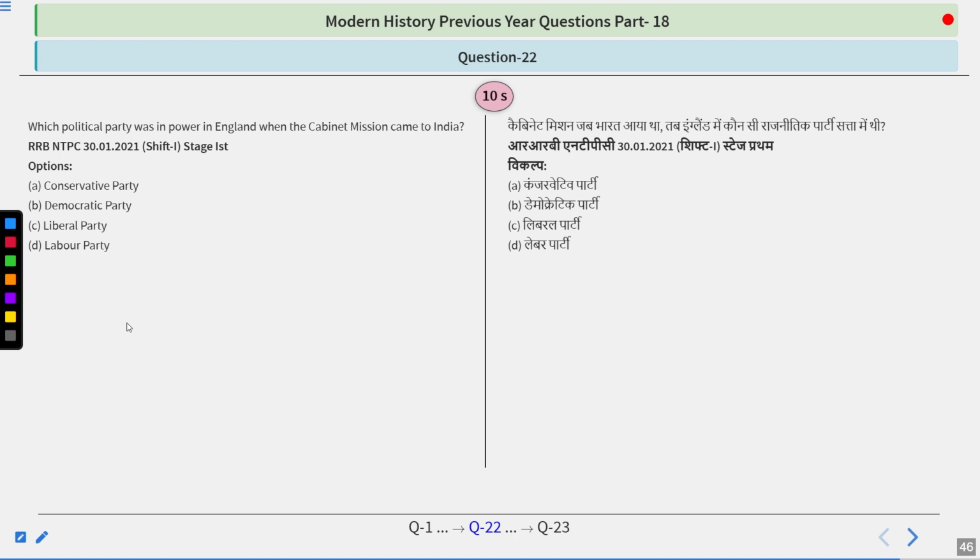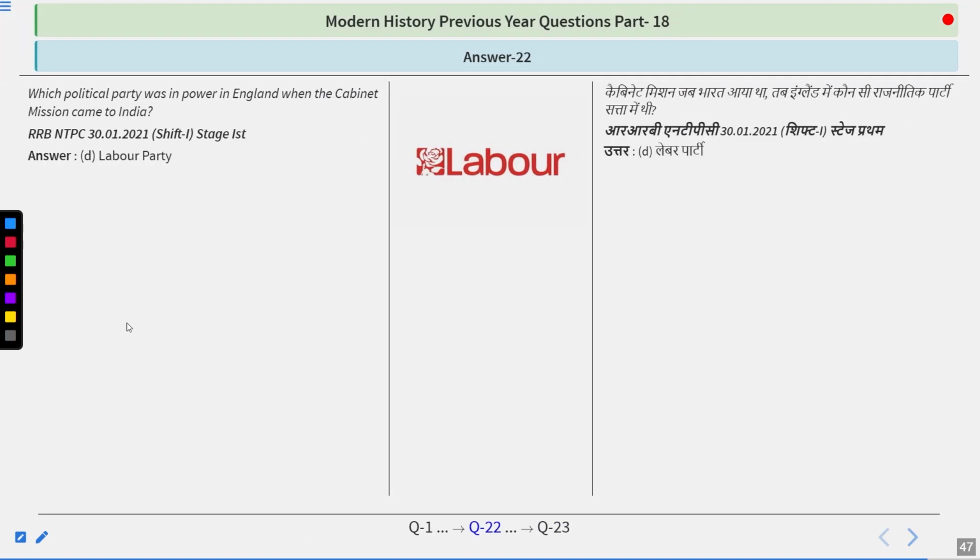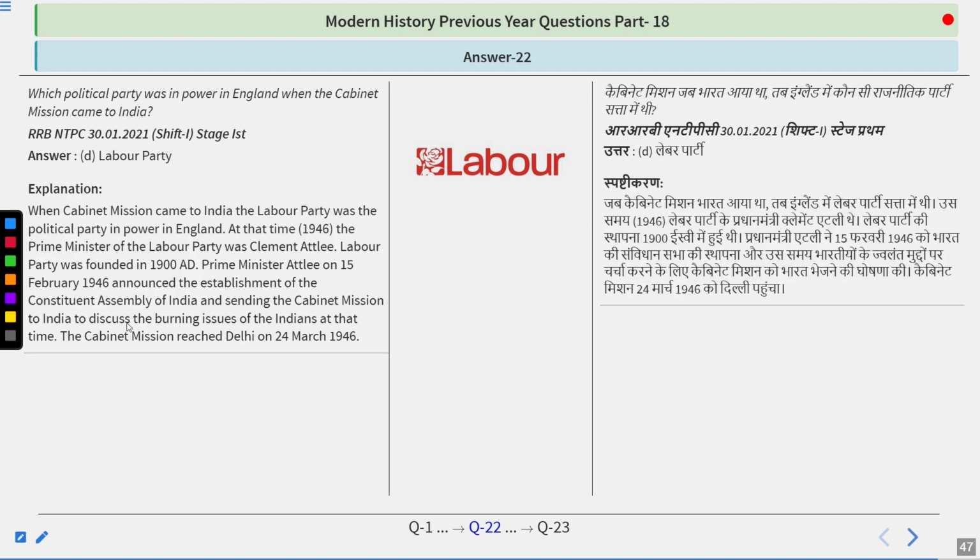Which political party was in power in England when the cabinet mission came to India? Conservative Party, Democratic Party, Liberal Party, or Labour Party? Think about it. And the answer is in front of you. The answer is Labour Party, and it was led by Clement Attlee. When the cabinet mission came to India, the Labour Party was in power in England. At that time, in 1946, the Prime Minister from the Labour Party was Clement Attlee.